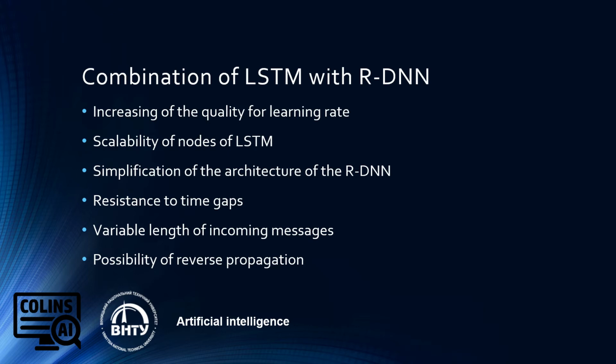The next is the combination of LSTM with a recurrent deep neural network, which increases the quality of the learning rate. Also, it brings scalability of nodes and simplification of architecture, resistance to time gaps because text length can differ from time to time, variable length of incoming messages, and the possibility of reverse propagation.